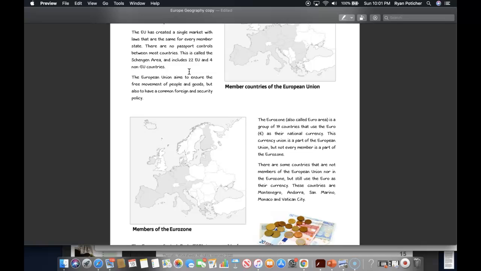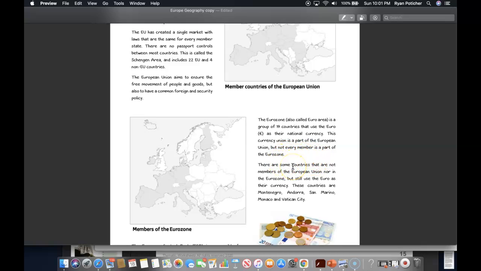and 4 non-EU countries. The European Union aims to ensure the free movement of people and goods, but also to have a common foreign and security policy too. The Eurozone, also called Euro area, is a group of 19 countries that use the euro as their national currency. This currency union is a part of the European Union, but not every member is part of the Eurozone.